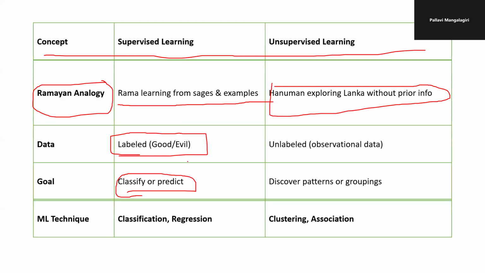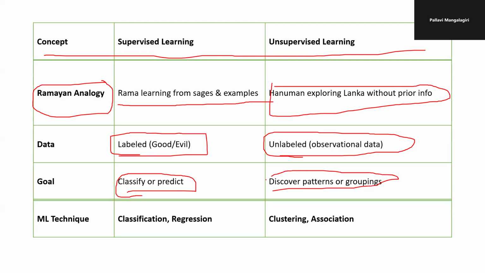These two are the things that can be done in supervised learning. Unsupervised learning, he is going to observe. Hanuman is going to observe all the patterns of Lanka and discover the patterns or groupings in that particular Lanka, like how he's going to win that particular warfield.